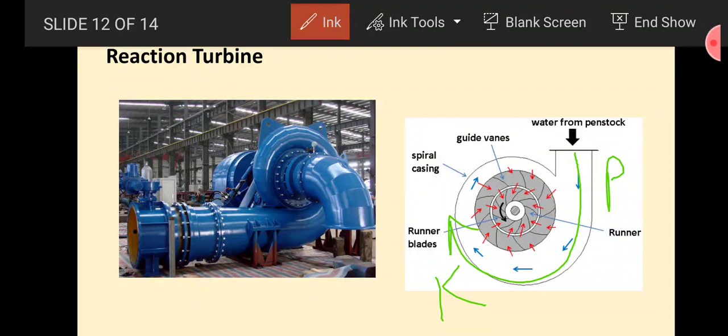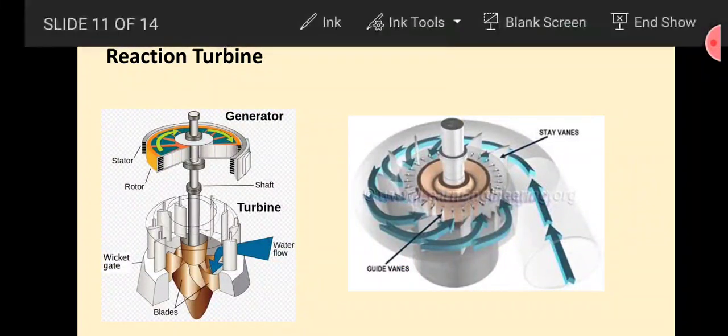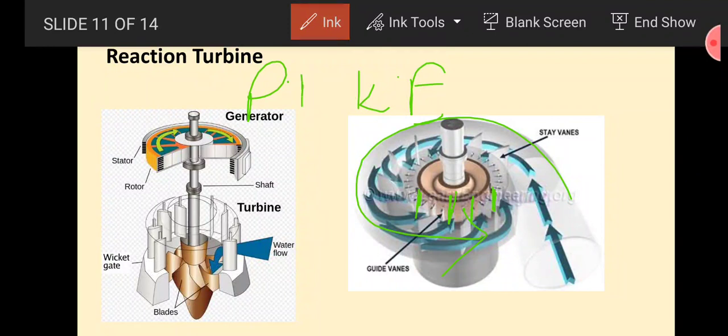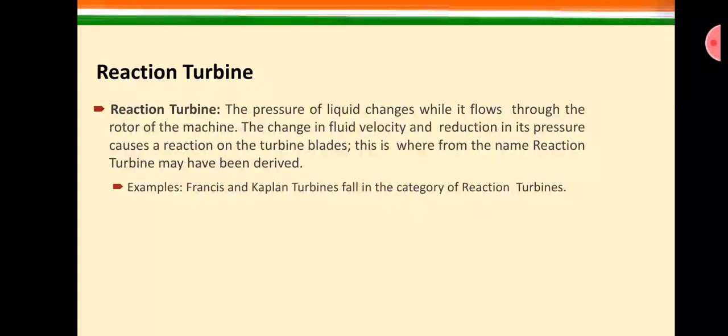If you see the blades, I will show you in the images here, these are the blades, and this is the spiral casing. So this kinetic energy or pressure change will rotate the runner, and that rotation occurs from the reaction of pressure to kinetic energy, and that's why these types of turbines are called reaction turbines. Reaction turbines are basically divided into two categories. First one is Francis and second one is Kaplan.